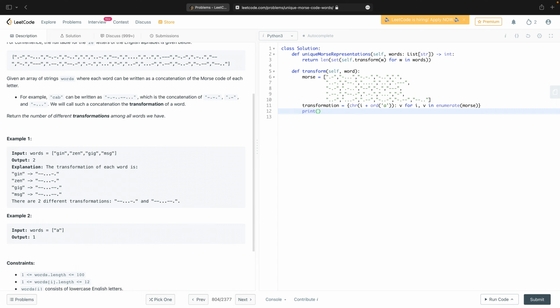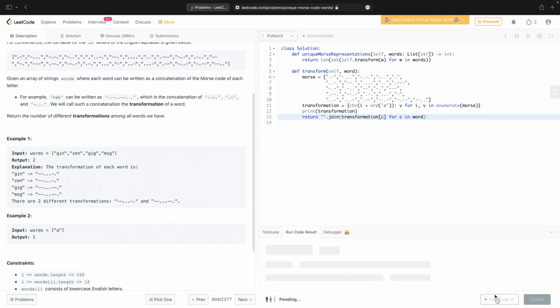So just in the first pass, I'm going to print out transformation to make sure that works. Return the join of the transformation of C for C in word.